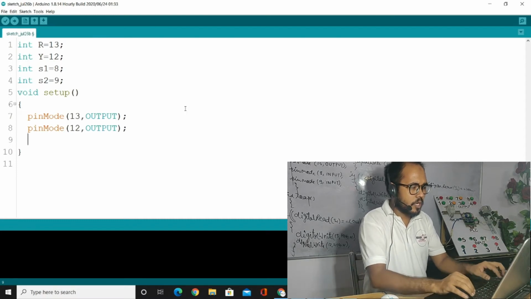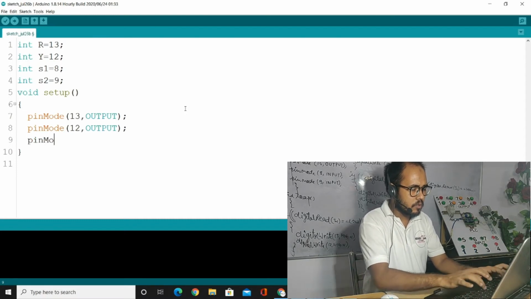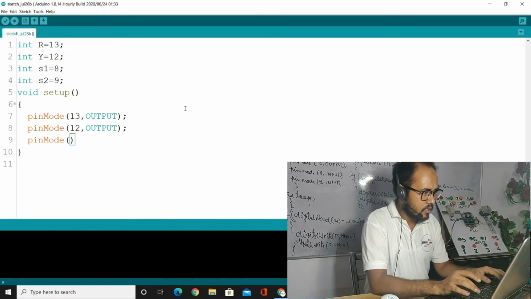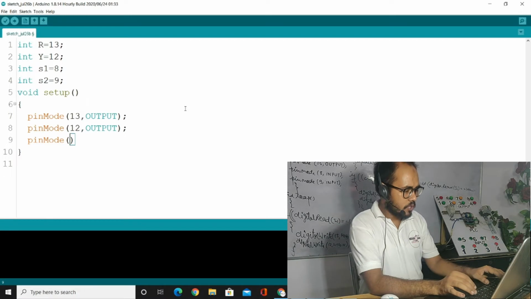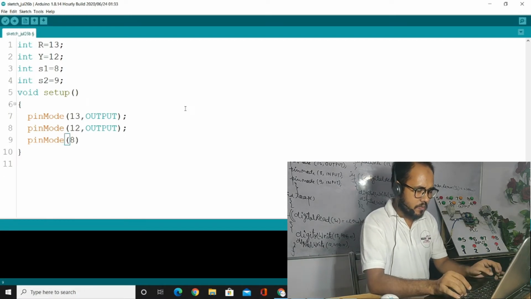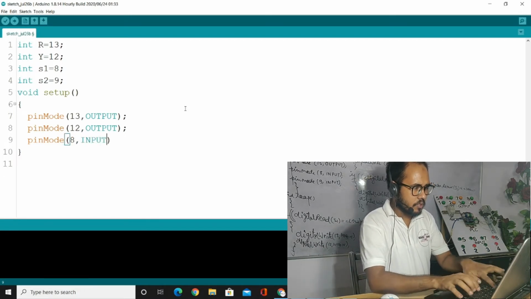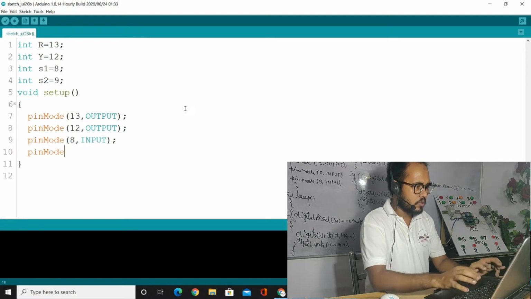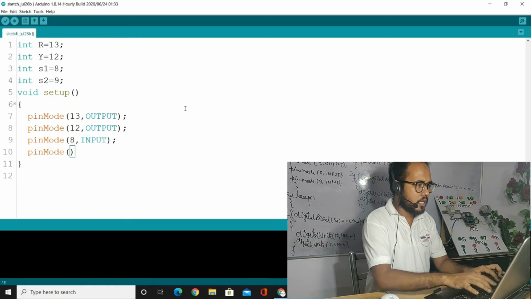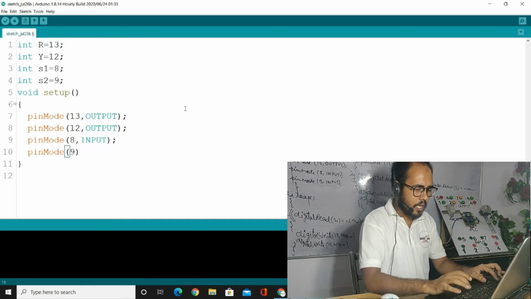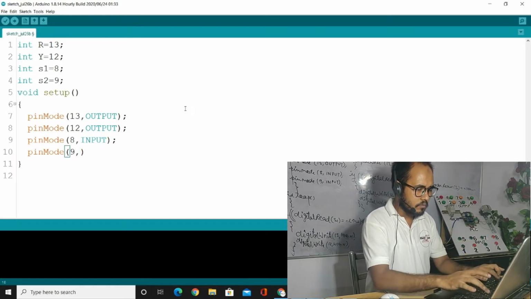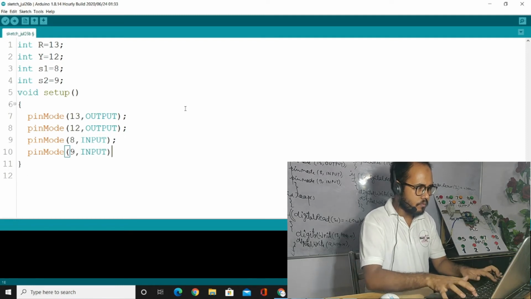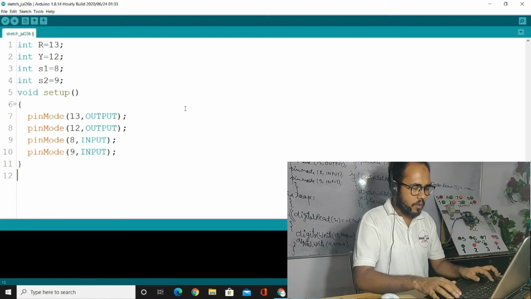Pin mode 8 number as an input, and pin mode 9 number pin will be an input, semicolon.